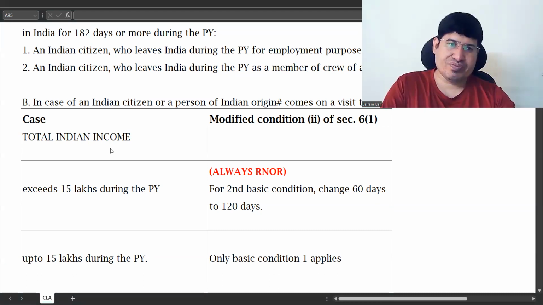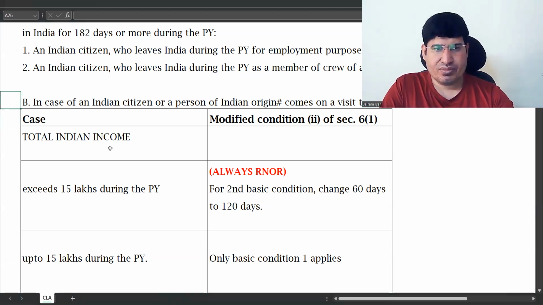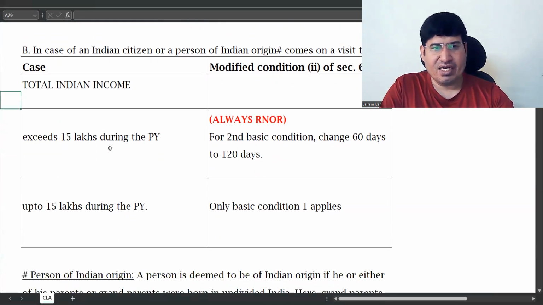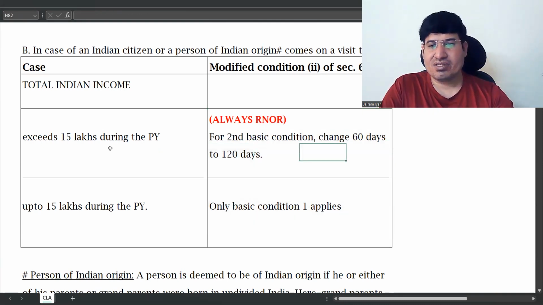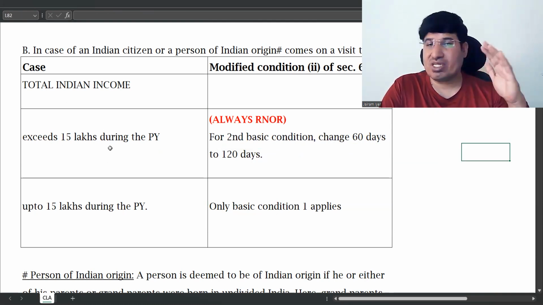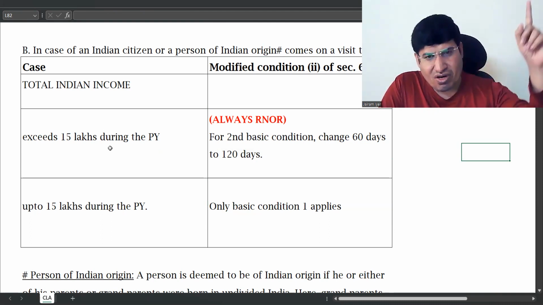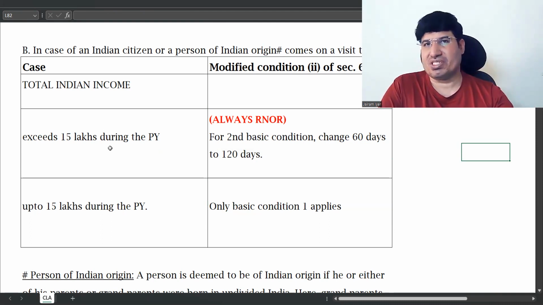Fine. So this is your second condition. Always you can see what is getting modified is your second basic condition. The first basic condition is not being touched, which is why I told you that if a person has been in India for 182 days or more, you need not worry about any of the exceptions.